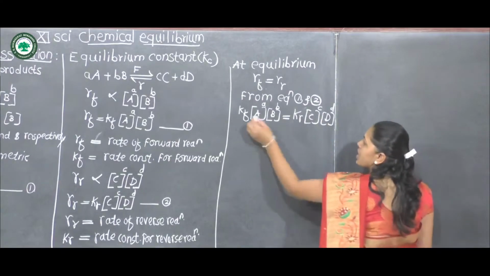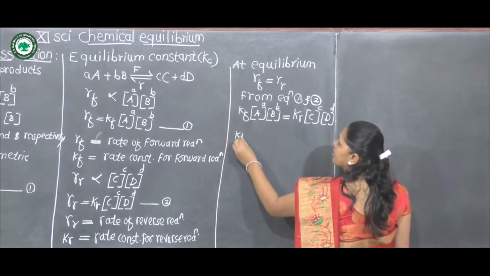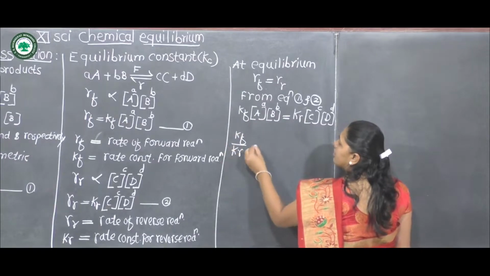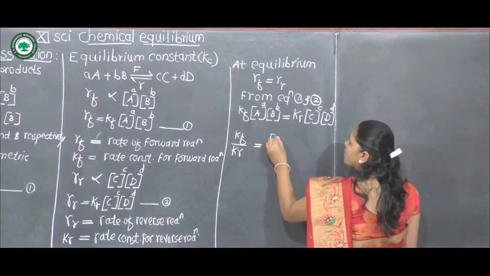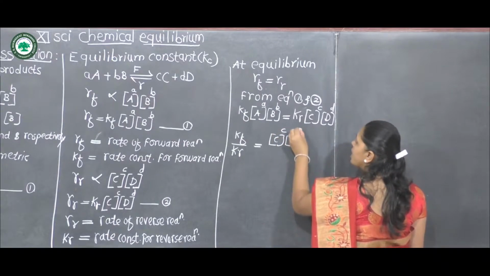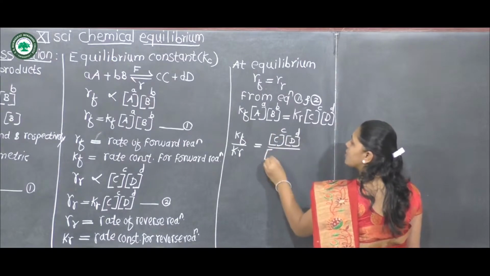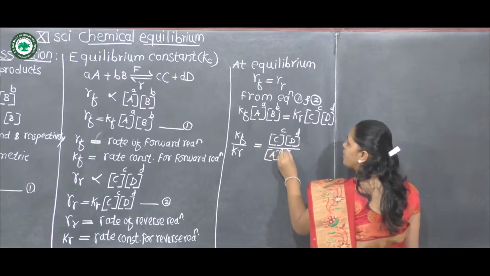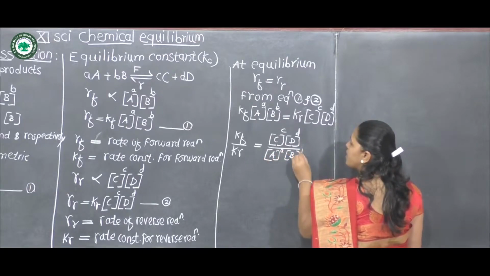Then Kf upon Kr is equal to concentration of C raised to c into concentration of D raised to d divided by concentration of A raised to a into concentration of B raised to b.